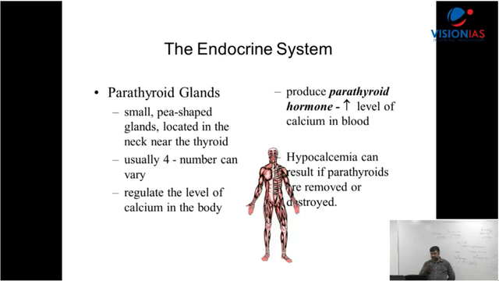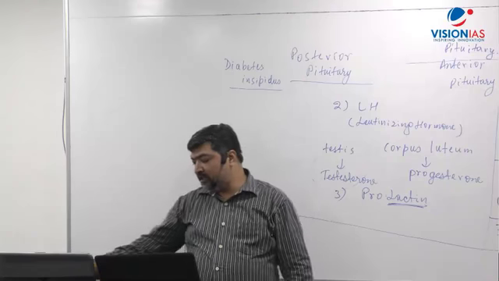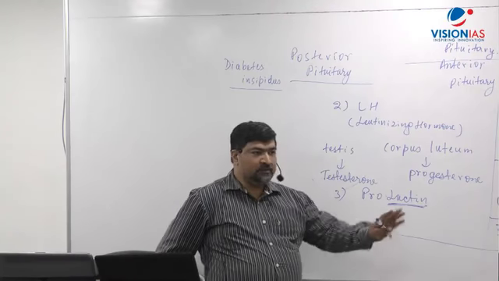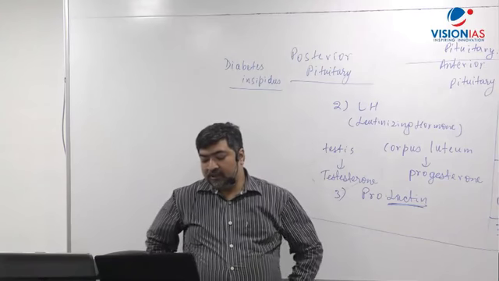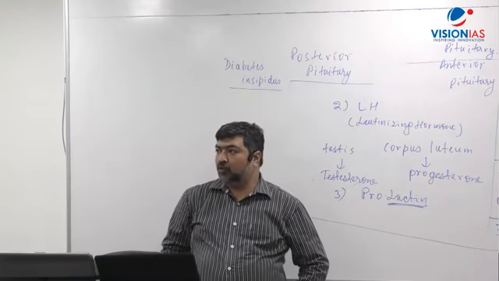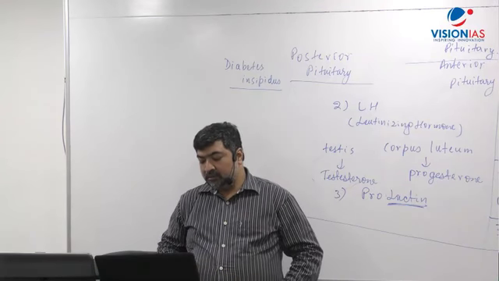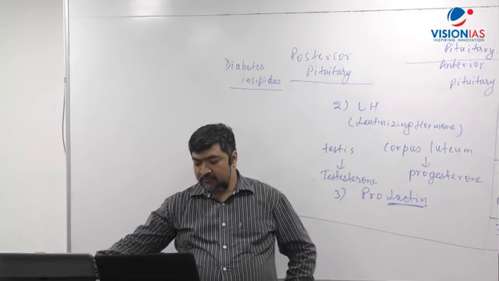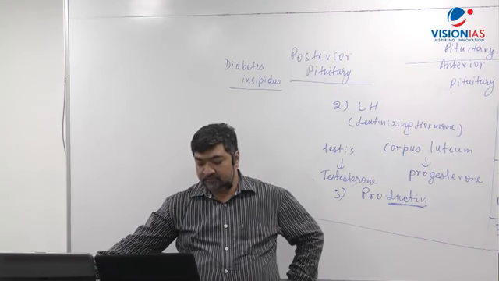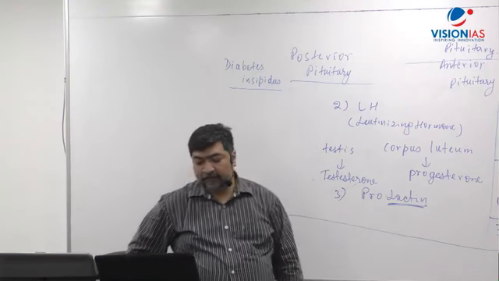Thyroid is a bilobed structure situated in the front region of the neck.